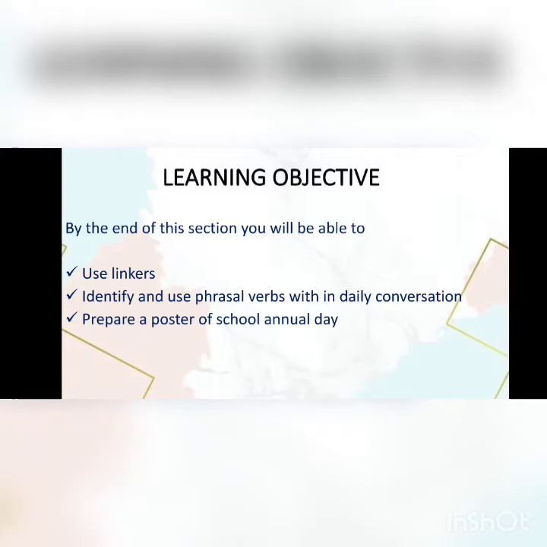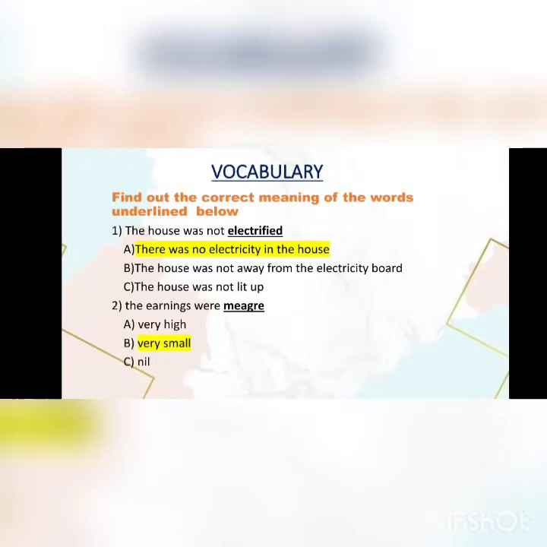Students, let us move to the grammar part, that is vocabulary. See the vocabulary part in your textbook. Here they gave you options. You should find out the meanings for the underlined words. Find out the correct meaning of the words underlined below. The house was not electrified. Here they gave you three options. You have to select the correct meaning for the underlined word.